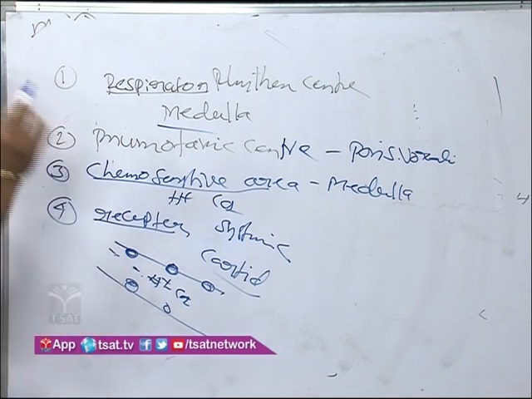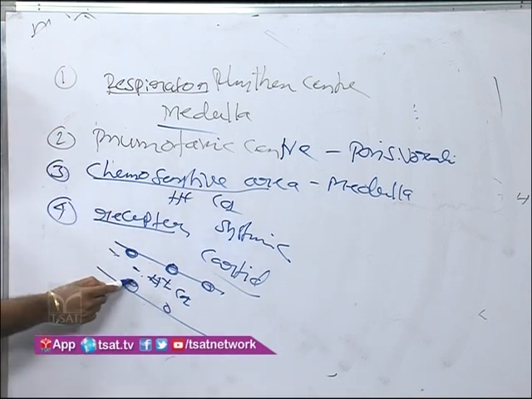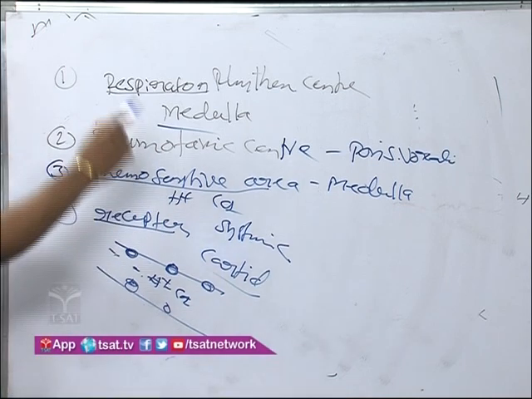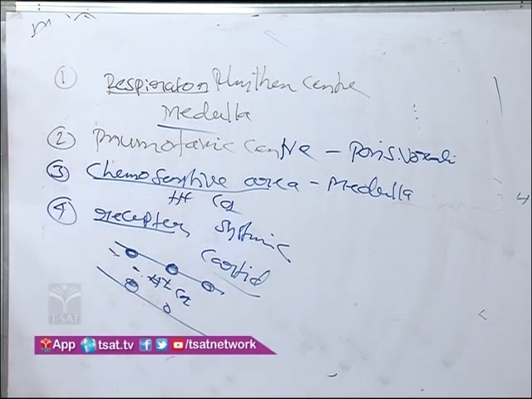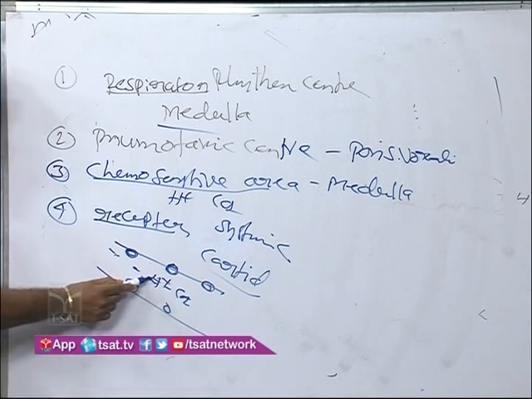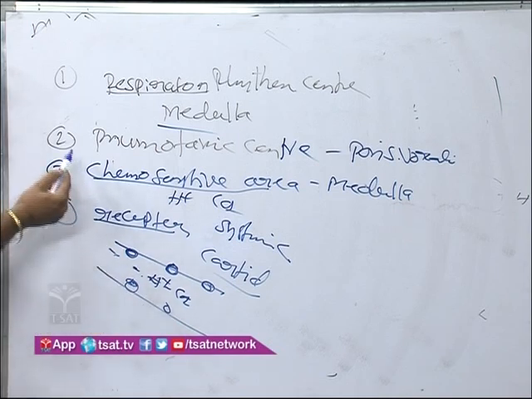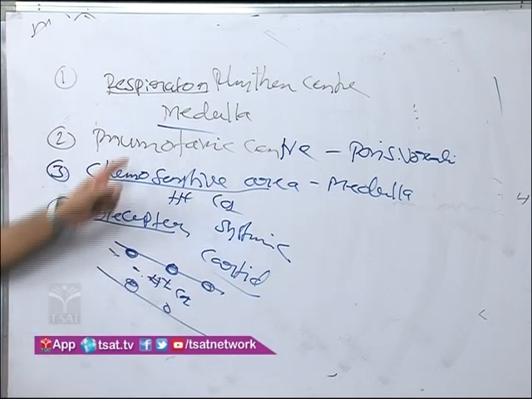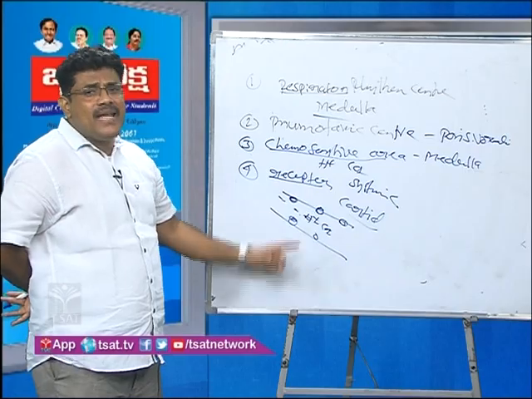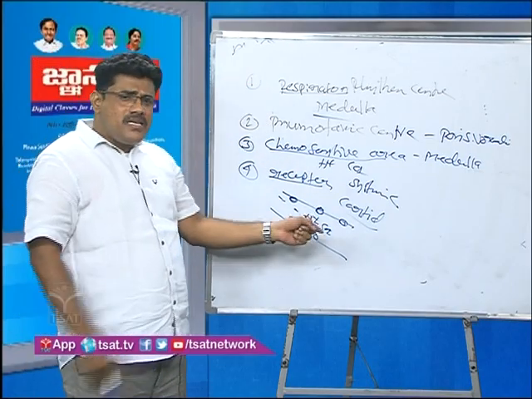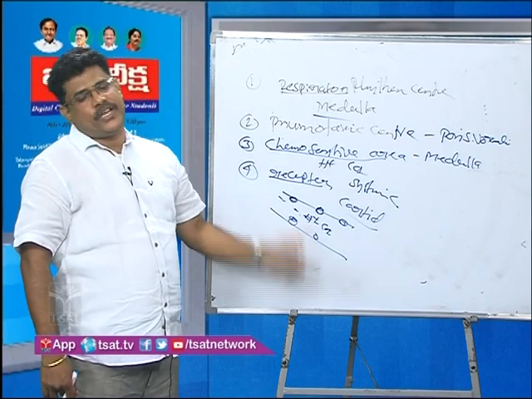Immediately these receptors are activated. Then they send the signal to the pneumotaxic center and respiratory rhythm center. These centers identify the increased H plus and CO2. Then CO2 and H plus ions are eliminated by the respiratory rhythm center and pneumotaxic center. Finally, these are the centers that control our respiration.